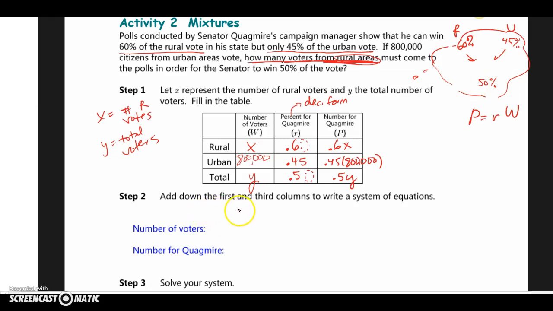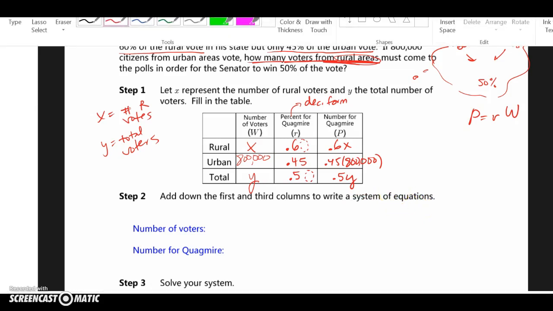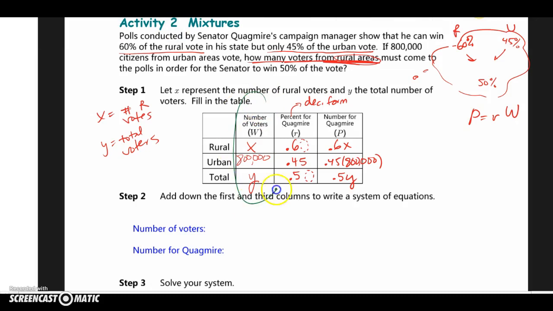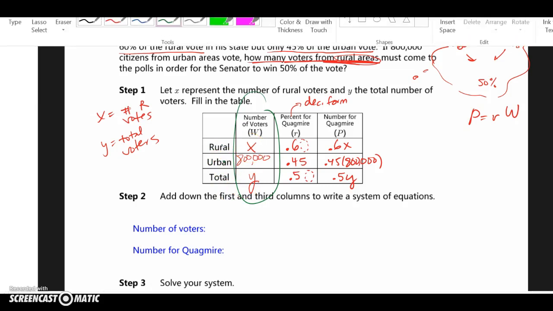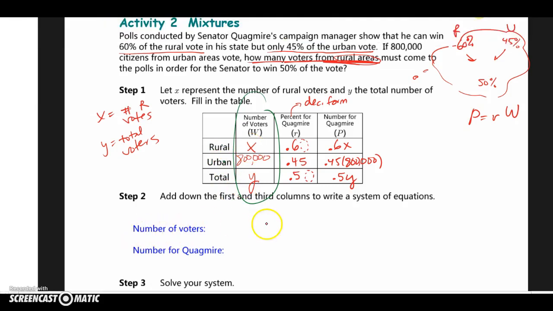So add down the first and the third columns to write a system of equations. Okay, they didn't really have to tell us that. We should kind of have an idea that R plus U, or rural plus urban voters, is going to give me the total voters. So that's going to give me number of voters, X plus 800,000 is going to be the total number of voters.